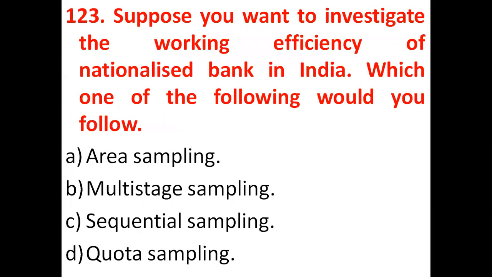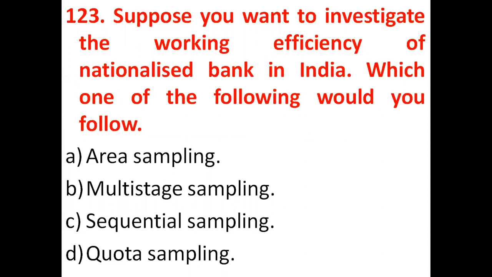The next question is, suppose you want to investigate the working efficiency of nationalized banks in India. Which one of the following would you follow? Here the options are: area sampling, multi-stage sampling, sequential sampling, and quota sampling. Our correct answer will be option C, sequential sampling.